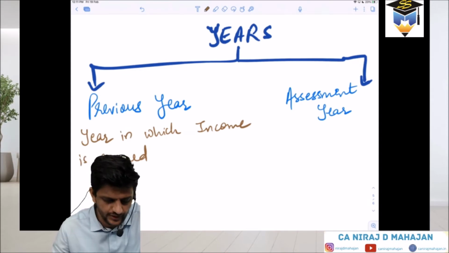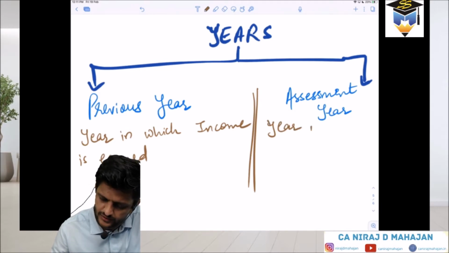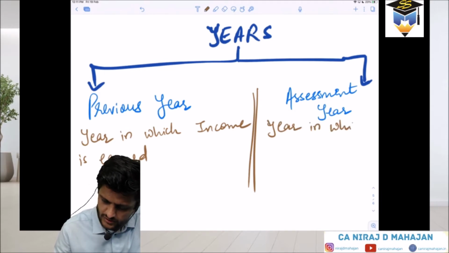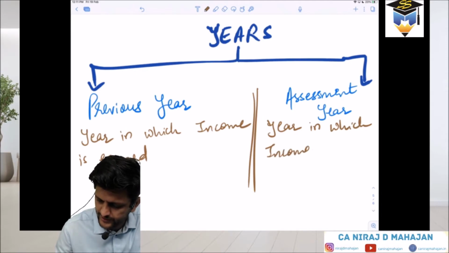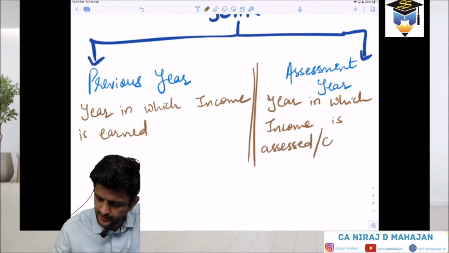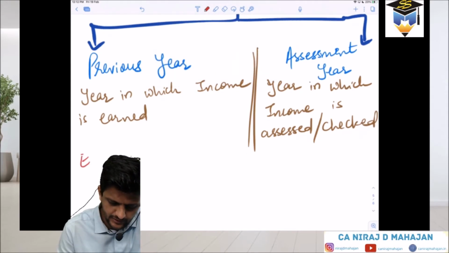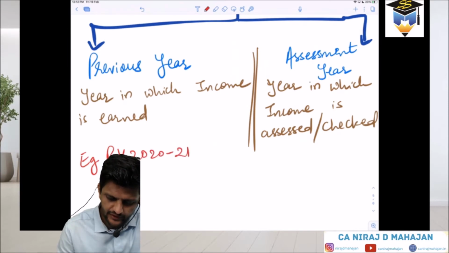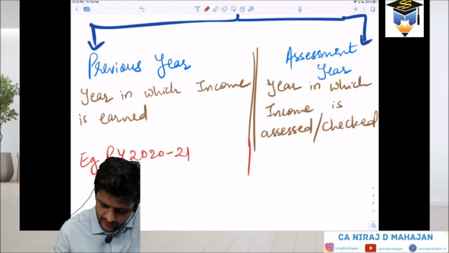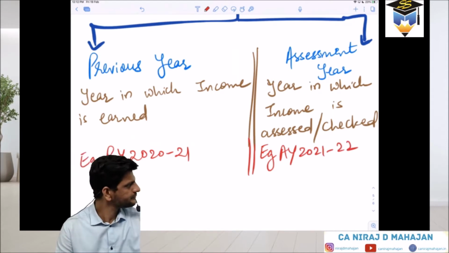And the assessment year is the year in which income is checked or assessed. Example: PY in short 2021. For that, the relevant AY will be 21-22.